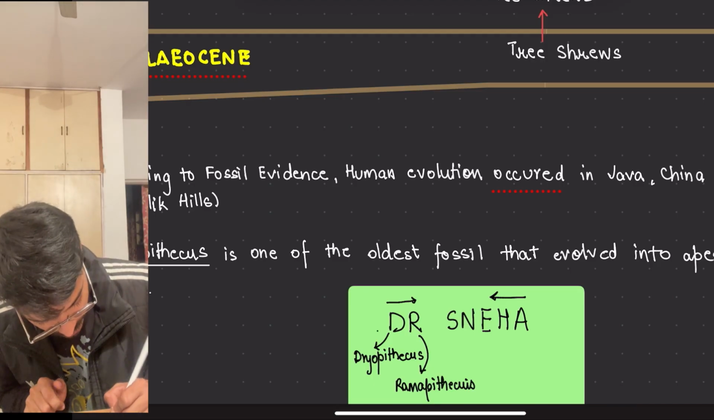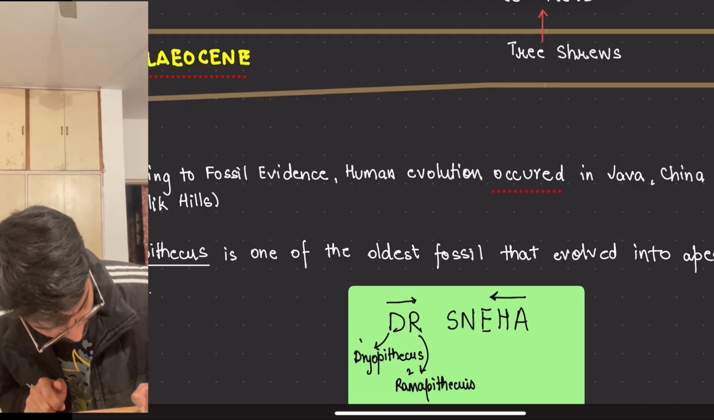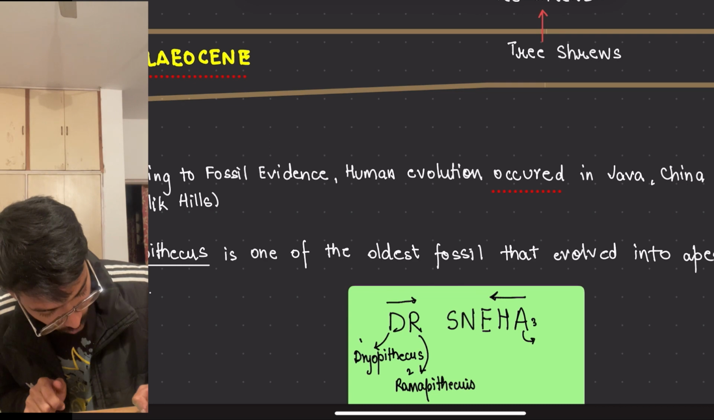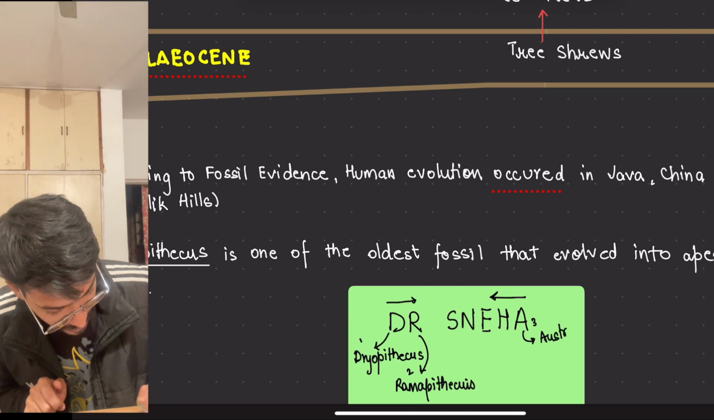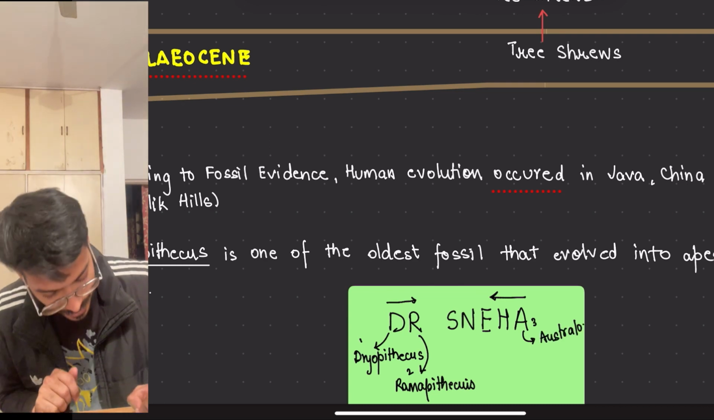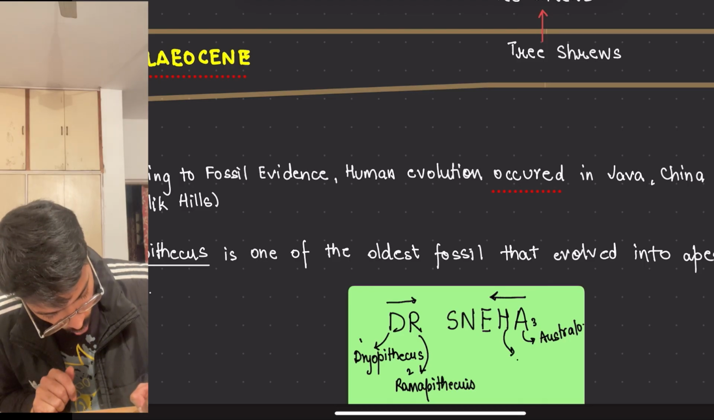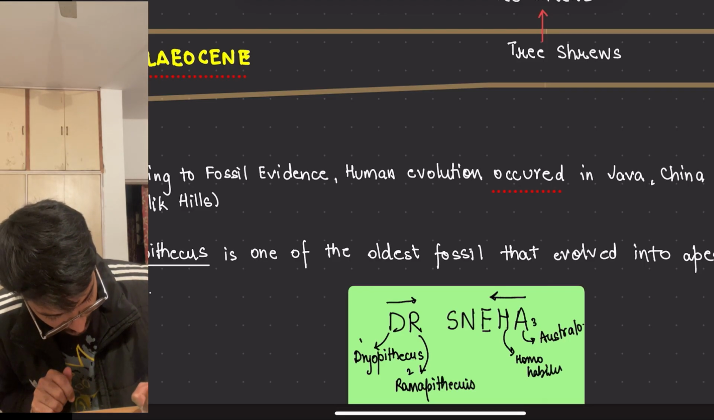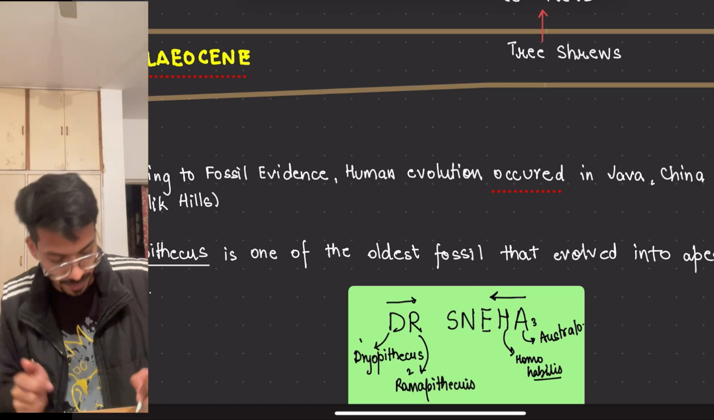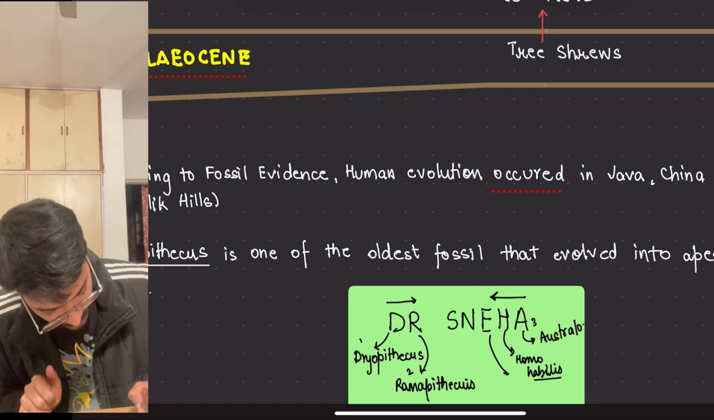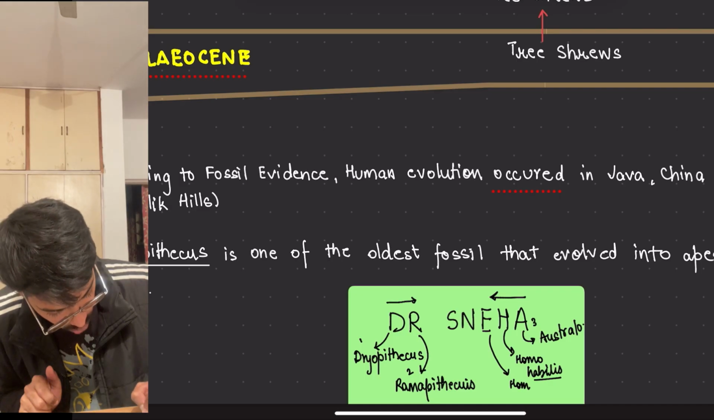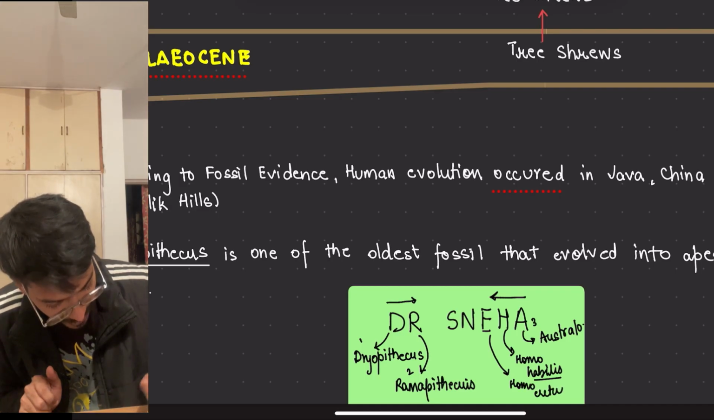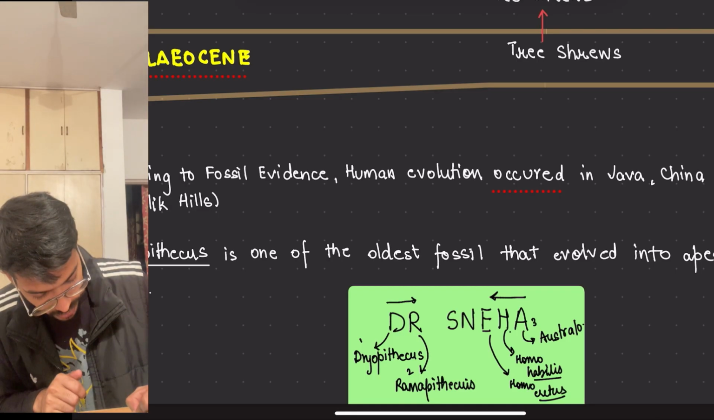Now first is this, second is this, third is this. So A for Australopithecus. Then H for Homo habilis. Actually they have taken it only for habilis, right? The word Homo is coming up again. Then E is for Homo erectus. So we have taken E for erectus, that is fourth, fifth.